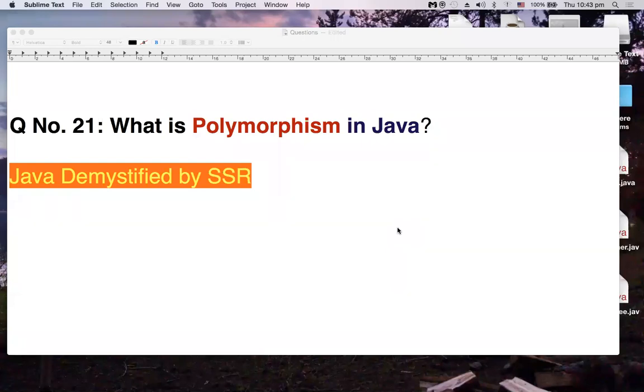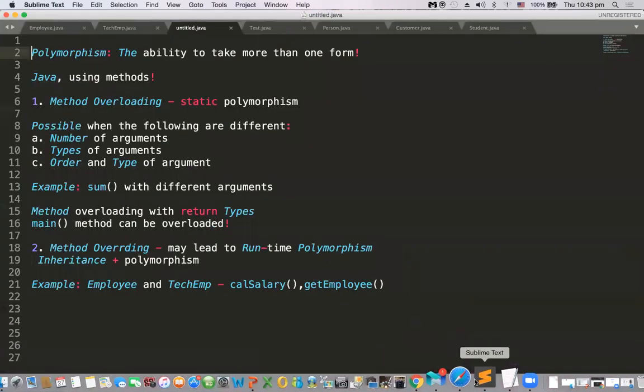Here comes question number 21. What is polymorphism in Java? Let's demystify this question. Polymorphism. Poly means many, morphing means changes, many changes.